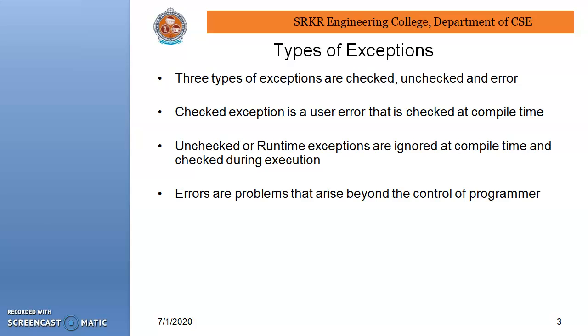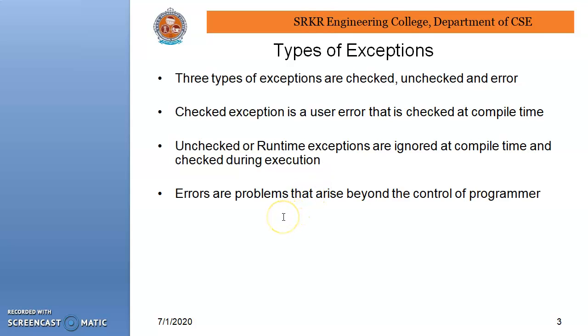Types of exceptions. In general, there are three types of exceptions called checked, unchecked, and error. A checked exception is a user error that is checked at compile time. The second one is the unchecked runtime exception, which is ignored at compile time and checked during execution.